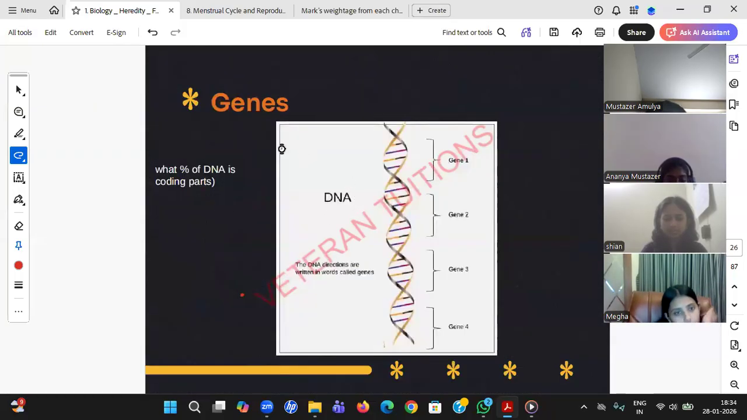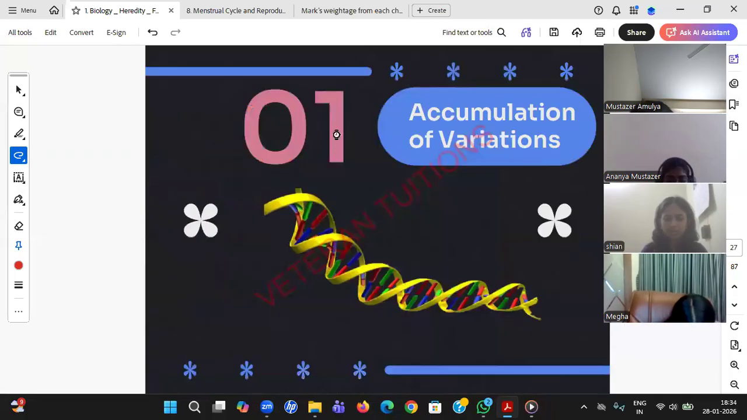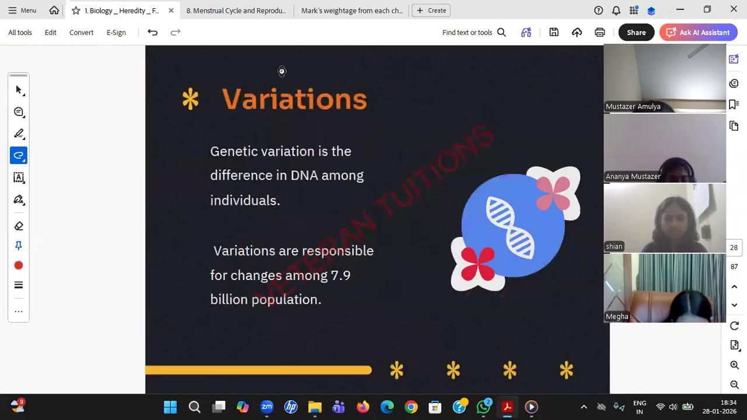Yes. So now we have learned some basic things. Now let us use these basic things for the accumulation of variations topic also. So student, where did we learn this topic?